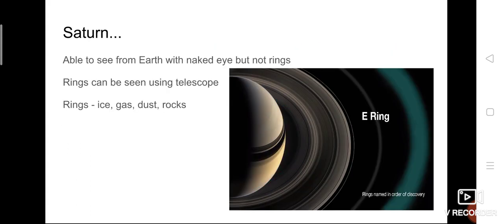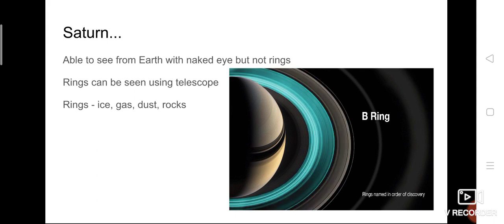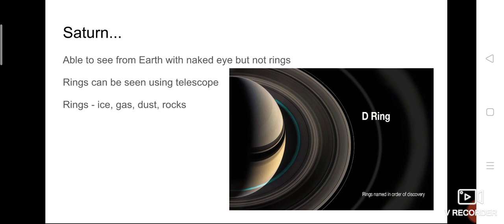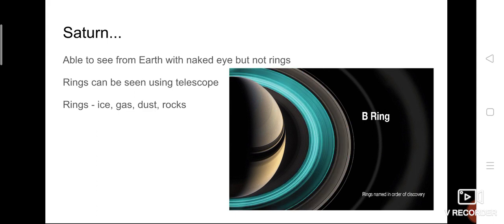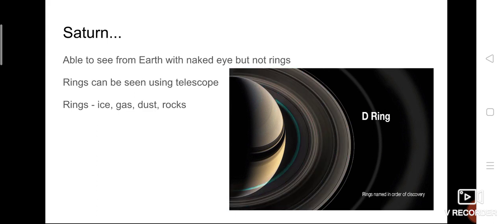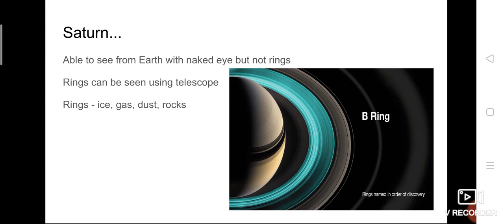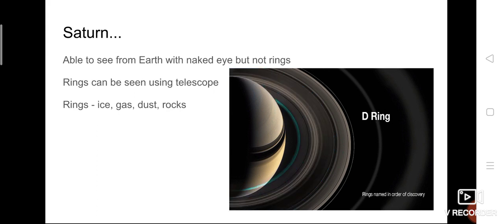And Saturn can be seen from Earth with the naked eye, but not its rings. From the Earth, if we see the sky, you can see Saturn like a star, because planets are also wandering stars. In the very first class, I have told you. I hope you people remember. If you observe the sky from the Earth, you can see Saturn like a somewhat big star, somewhat yellowish in color. But you cannot find the rings because they are very thin in nature. But you can see the rings when you observe through a telescope.